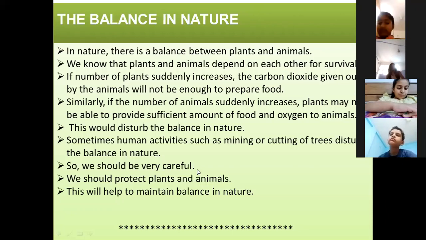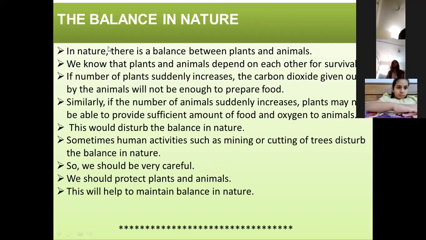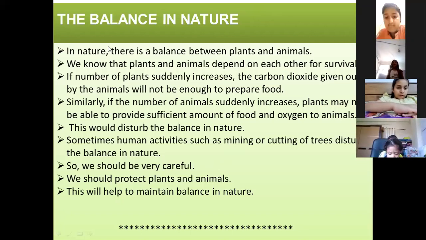Suppose the number of plants suddenly increases, so what will happen? There are fewer animals. Fewer animals means less carbon dioxide is given out. That means the number of plants has increased, so plants now need more carbon dioxide. But since animals are fewer, the carbon dioxide produced is also less. So there will be an imbalance.